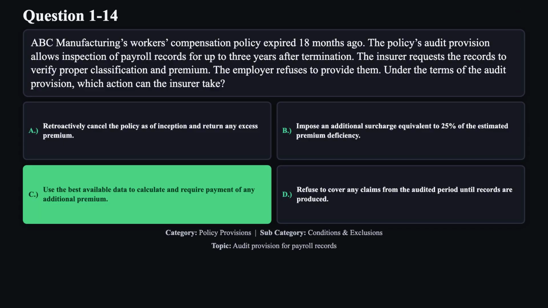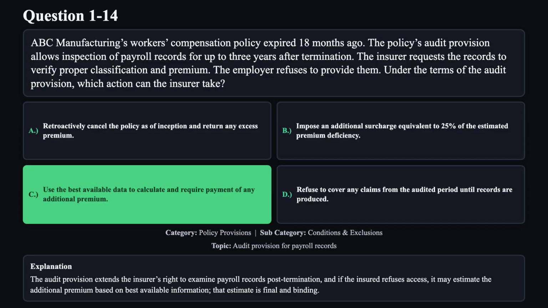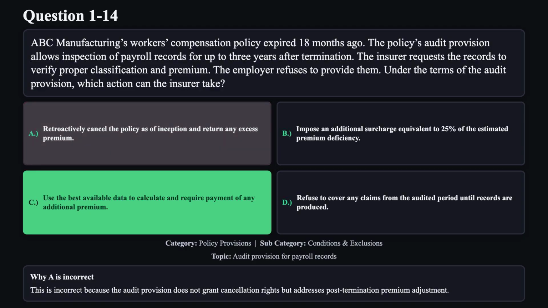The correct answer is C. The audit provision extends the insurer's right to examine payroll records post-termination, and if the insured refuses access, it may estimate the additional premium based on best available information. That estimate is final and binding. Reason A is not correct. This is incorrect because the audit provision does not grant cancellation rights but addresses post-termination premium adjustment.